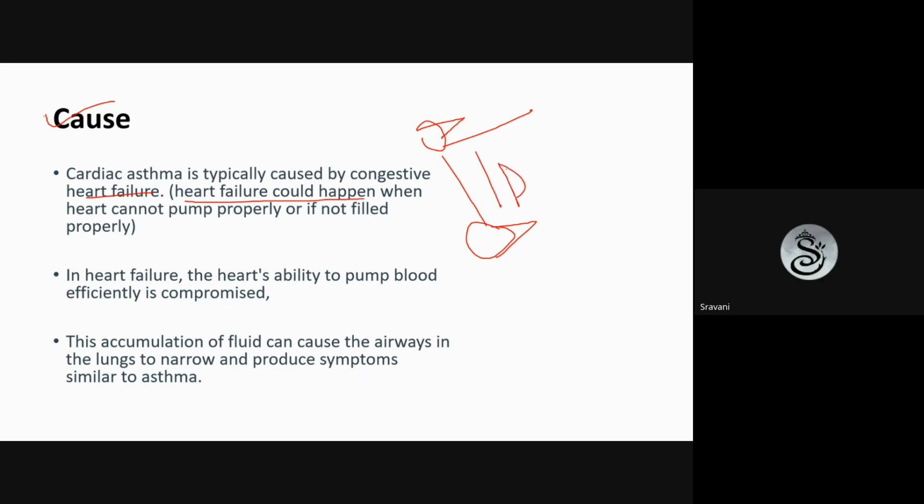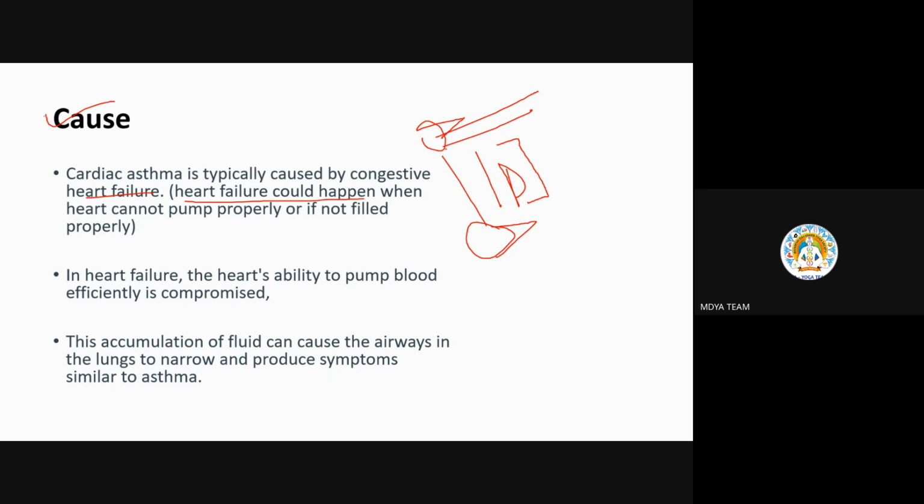So what happens in heart failure? Heart failure could happen when the heart cannot pump. In systolic failure, proper pumping of the heart is not happening, and in diastolic failure, the heart is not filled properly. This is the filling phase. While at rest, the whole heart will get filled up with blood, and while pumping, it will pump out.